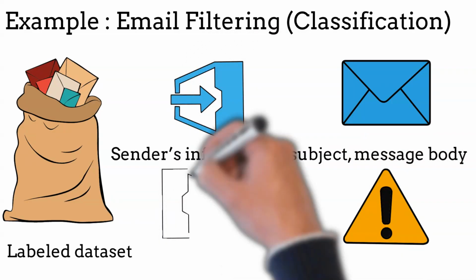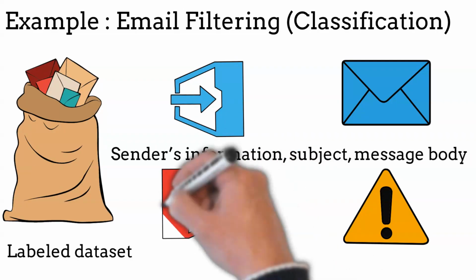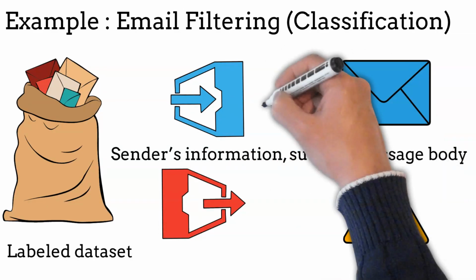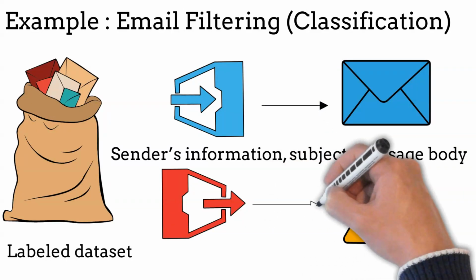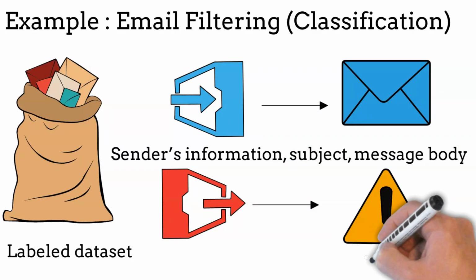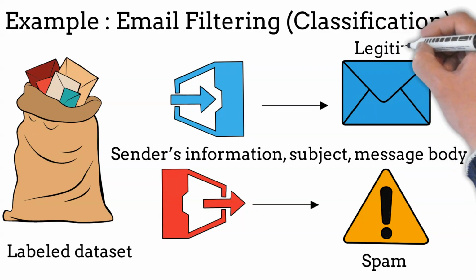Once trained, the algorithm can use the extracted features to predict the label of new, unseen emails. If an email is predicted to be spam, it can be automatically filtered into a spam folder, saving the user's inbox space.